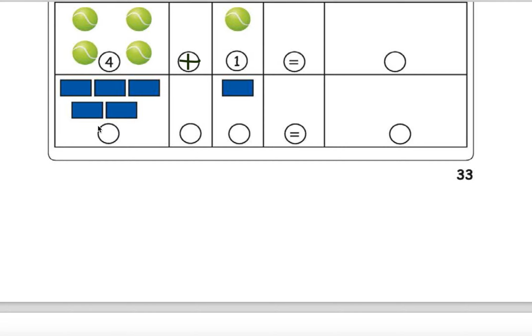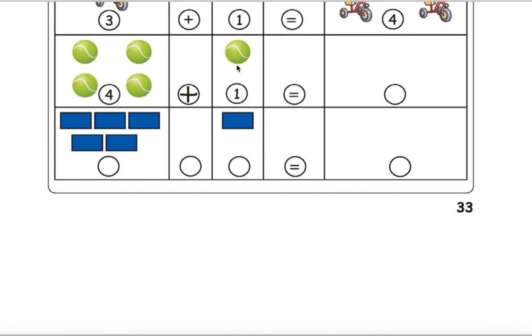Right. So, it got a little twisted. Now it is okay. Make it smaller and then move it. Okay. Plus, 4 plus 1.